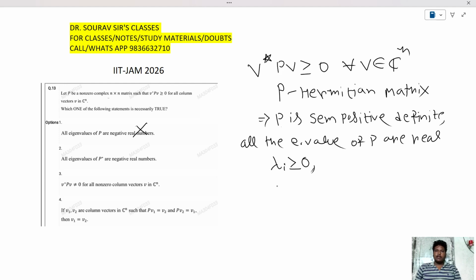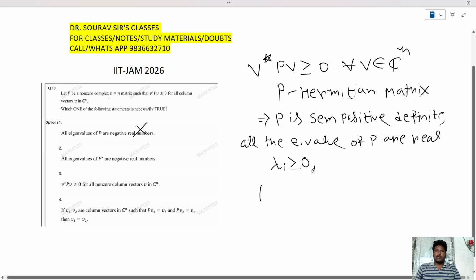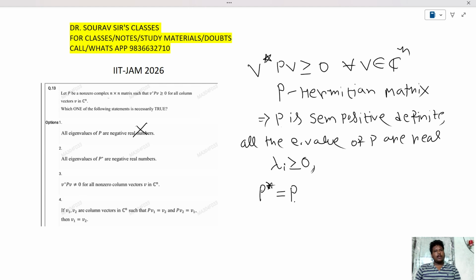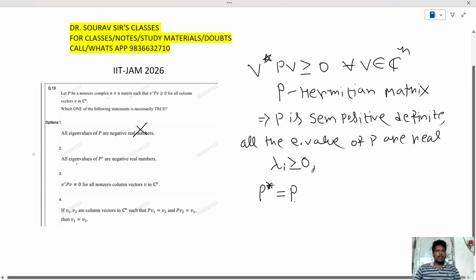Next: all the eigenvalues of P star are negative real number. Okay, देखिए P is a Hermitian matrix, so P star equals to P. So P का अगर हर एक eigenvalues greater than equals to 0 है and real है तो P star का भी all eigenvalues are greater than equals to 0 and real. But यहाँ पर क्या बोल रहा है? All the eigenvalues of P star are negative. So this is also false.